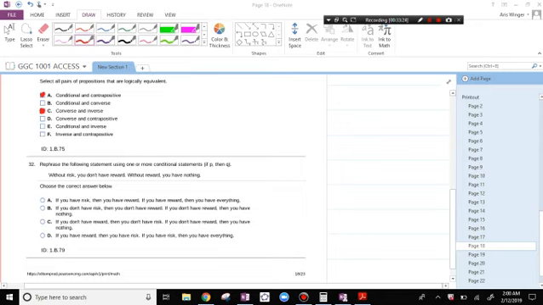Rephrase the following statement using one or more conditional statements. If P, then Q. Without risk, you don't have reward. Without reward, you have nothing. If you don't have risk, then you don't have reward. If you don't have reward, then you have nothing.